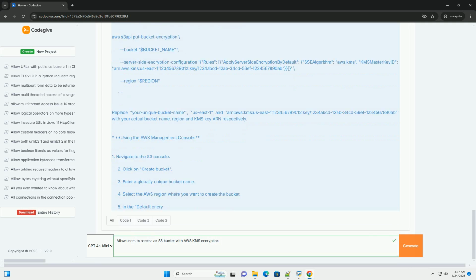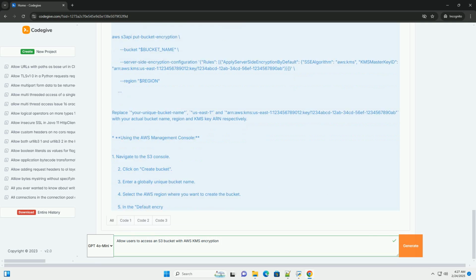Using the AWS Management Console. 1. Navigate to the IAM console. 2. Click on Roles and then Create role. 3. Select AWS account as the trusted entity type. 4. Enter your account ID. 5. Choose the option to allow users in this account to assume this role. 6. Click Next. 7. On the Add permissions page, we will define the permissions in the next step. Click Next and then Create role.